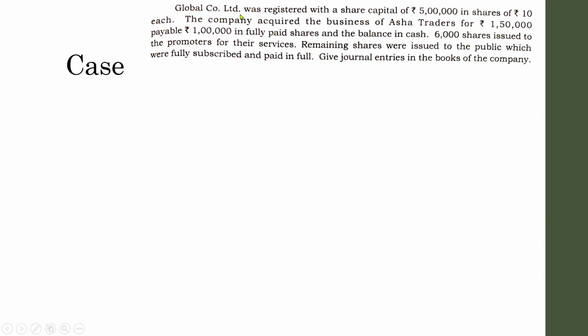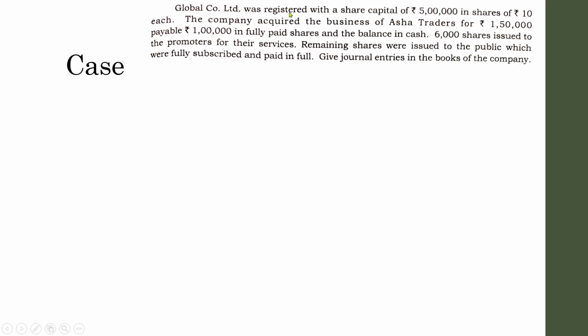A Global Company Limited was registered with share capital of rupees 5 lakh in shares of rupees 10 each. So total value of capital is 5 lakhs. So how many shares are there? 50,000 shares. The company acquired the business of Asha Traders for 1,50,000 payable, 1 lakh in fully paid shares and the balance in cash. 6,000 shares issued to the promoter for their services. Remaining shares were issued to the public, which were fully subscribed and paid in full. Give journal entries in the books of the company.